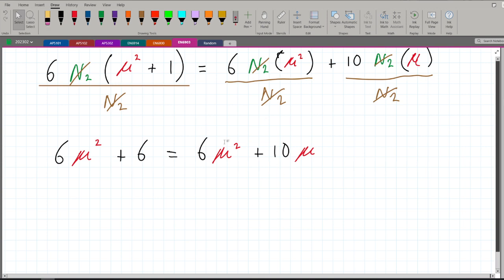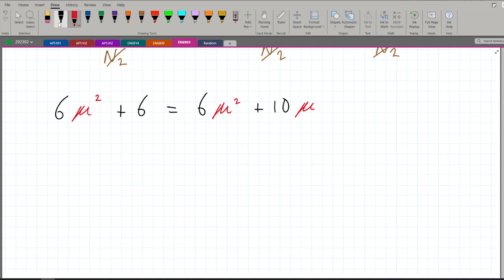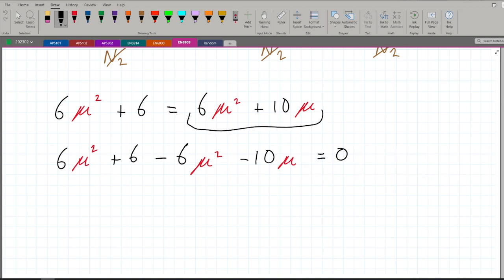If you notice, we have a quadratic equation. So we're just going to take everything to one side. It's going to be 6 mu squared plus 6 minus 6 mu squared minus 10 mu equals 0. All I did was take this to the other side, so they become minus and minus.